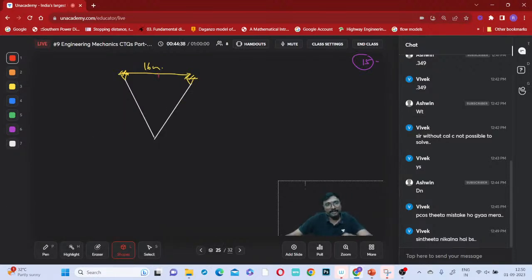So then this should be 8 meters to the center. You can say this is 8 meters to the center. And what is the total? 18 meters means this will be 9 meters, and this also will be 9 meters.